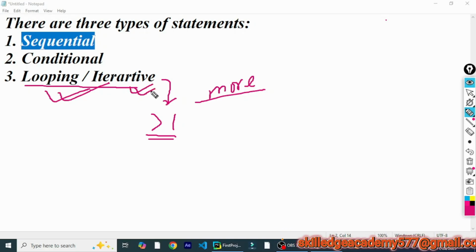We don't have to go into detail of looping statements because we will create a separate lecture on looping and iterative statements. For the time being, we only need to know they are statements that need to be executed more than one time.